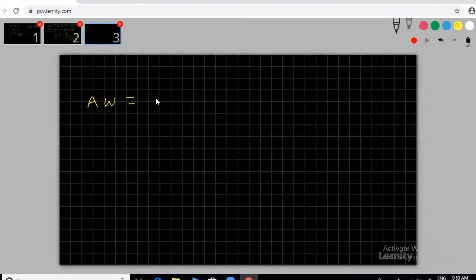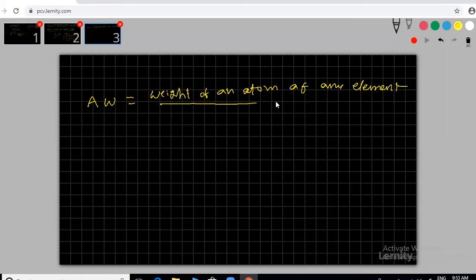Atomic weight equals the weight of an atom of any element by the standard weight. Clear? So this is the basic formula.